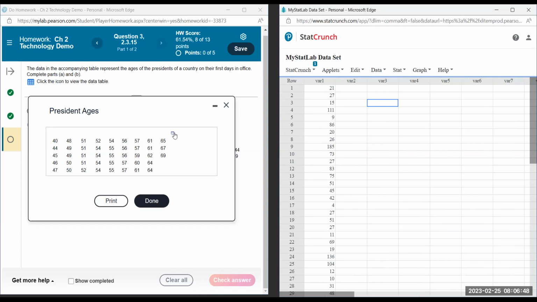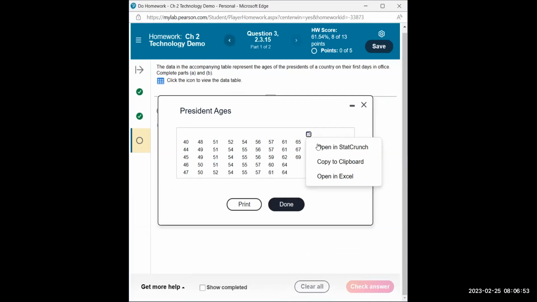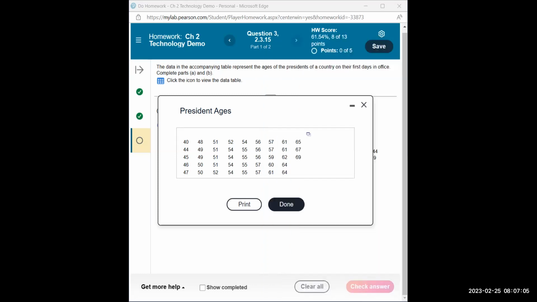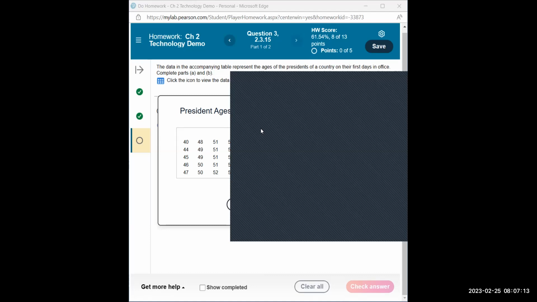Okay, so let's open this in StatCrunch. I'm going to close this one. For me, I have to close it because I have to share a new screen with you. Sometimes it's good to close it because then you might have like 10 different screens or tabs open. That's not good.